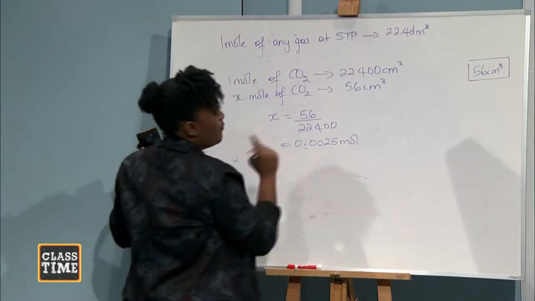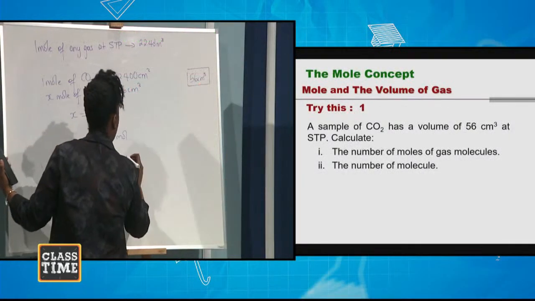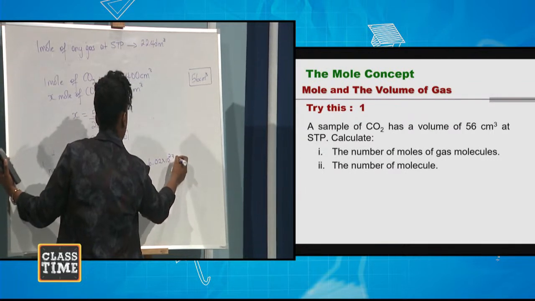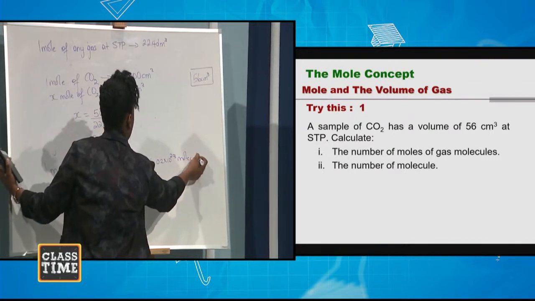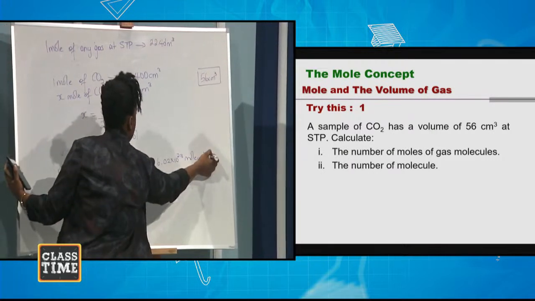So if 1 mole would occupy Avogadro's number, I have this. This is what I was given in the calculations, all right? So if I'm just going to write that 1 mole of the molecule, which is carbon dioxide, occupies 6.02 times 10 to the 23rd. 1 mole of the molecule contains this number of molecules.